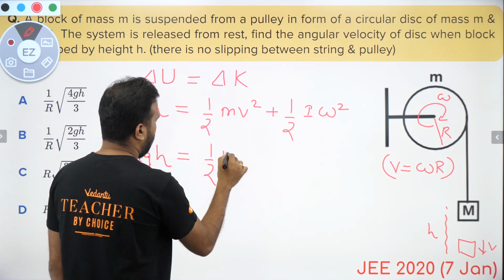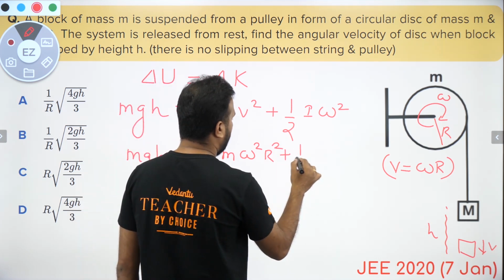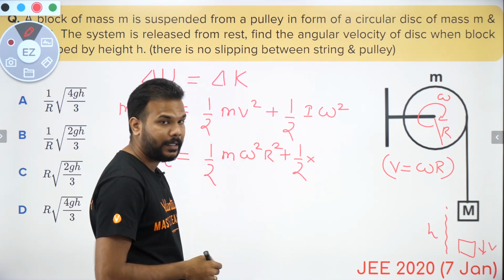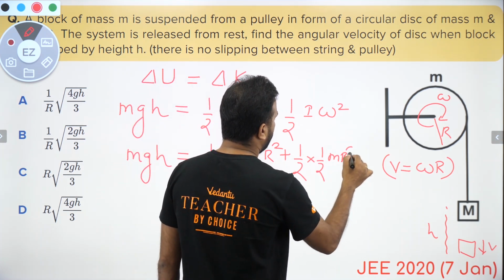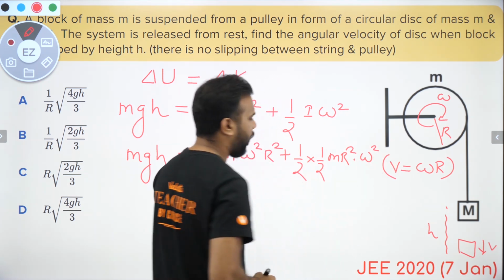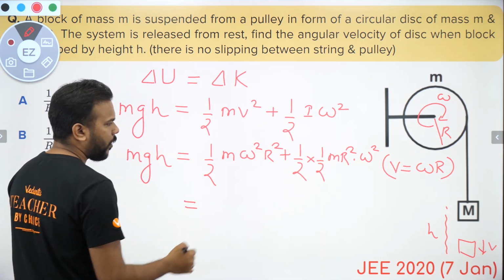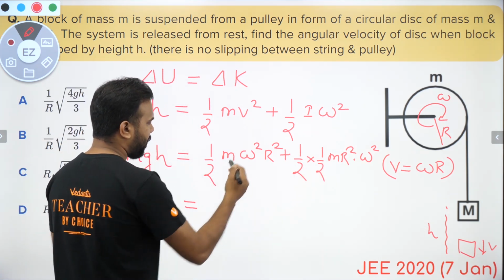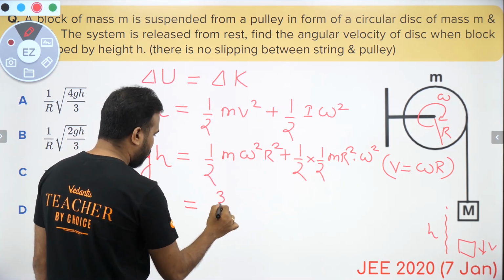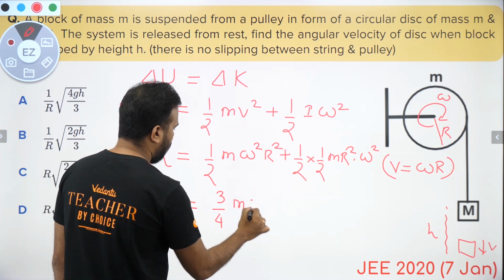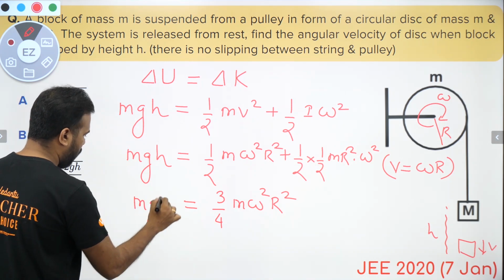So half m omega square r square, and if it is a pulley, which is basically a disk, the moment of inertia of a disk is half mr square into omega square. Okay guys, so now what? Let's try to find out the net value over here. It is m omega square r square, which is common. So this is half plus 1 by 4, that gives you 3 by 4 m omega square r square, and on the left hand side you have mgh.